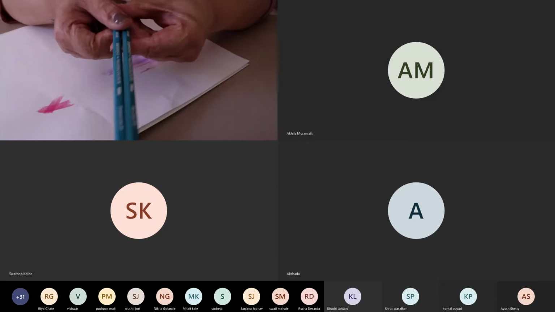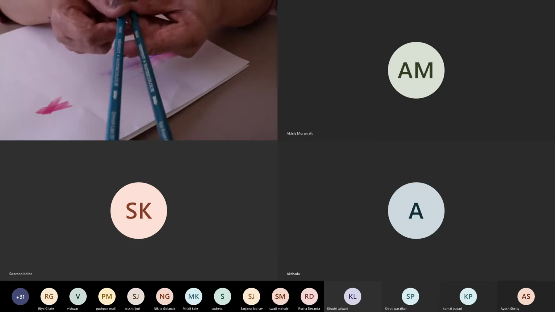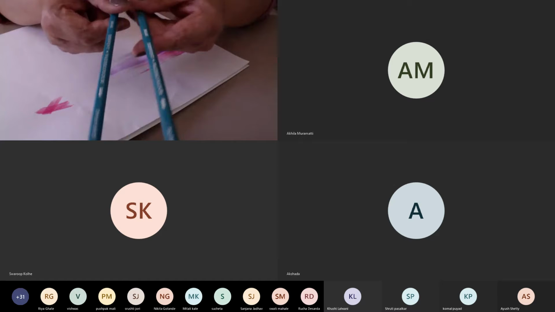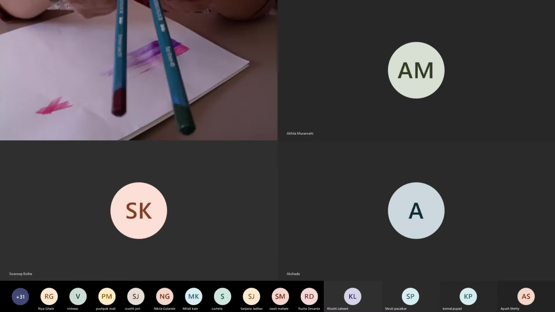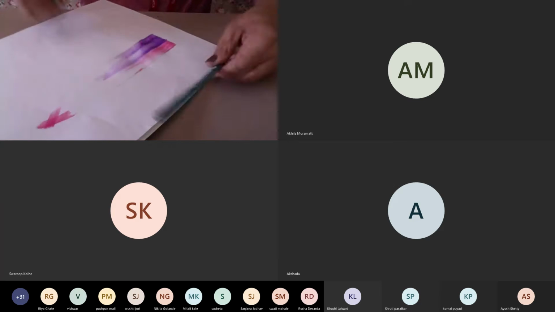So this is another company. This Derwent company has a lot of variety in the colors. It has charcoal pencils, normal color pencils, and watercolor pencils. The ones I am using right now are watercolor pencils. They come in a lot of shades, like I showed you in the box.